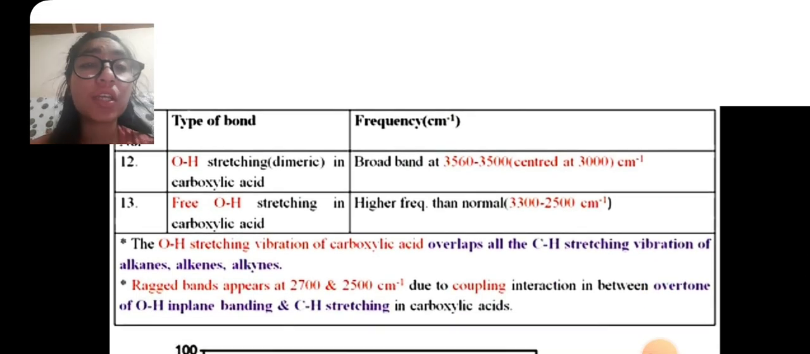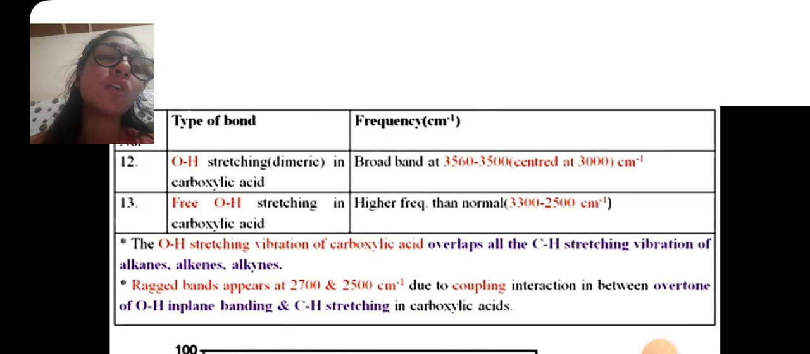OH stretching, dimeric, in carboxylic acid: broad band at 3560 to 3500 per centimeter. OH stretching in carboxylic acid is at lower frequency than normal free OH, 3300 to 2500 per centimeter. The OH stretching vibration of carboxylic acid overlaps all the C-H stretching vibrations of alkane, alkene, alkyne. Rag bands appear at 2700 and 2500 per centimeter due to coupling interaction between the overtone of OH in-plane bending and C-H stretching in carboxylic acid.